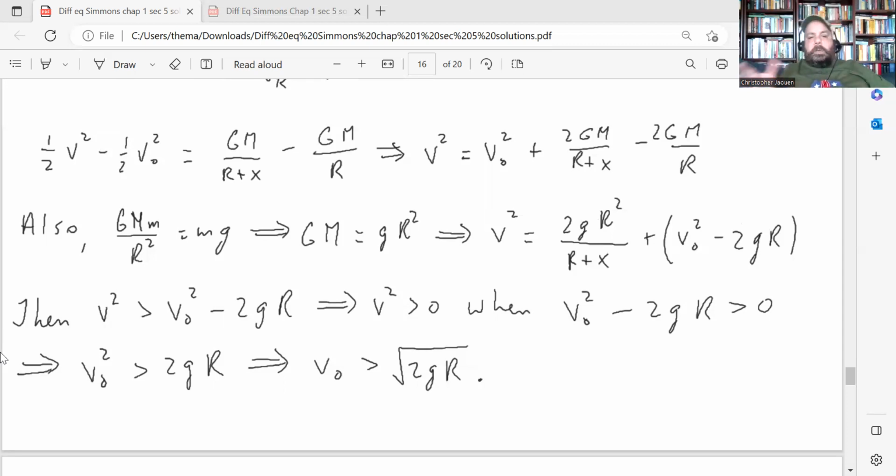Which gives us that v0 squared has to be greater than 2gR. Take the square root of both sides. Taking the square root preserves the order relation. So as long as it's the positive square root, v0 is greater than the square root of 2gR, which is the escape velocity. All right.